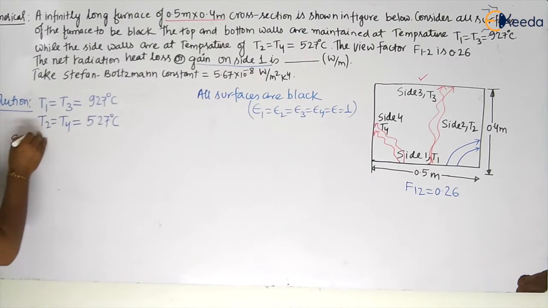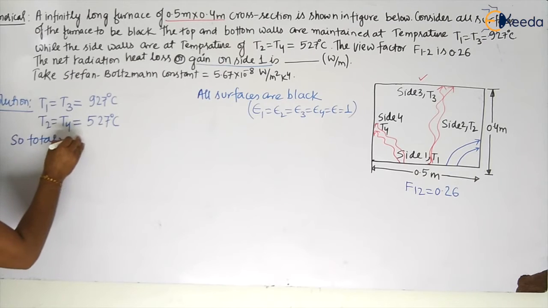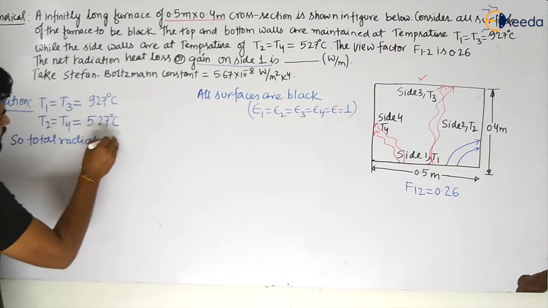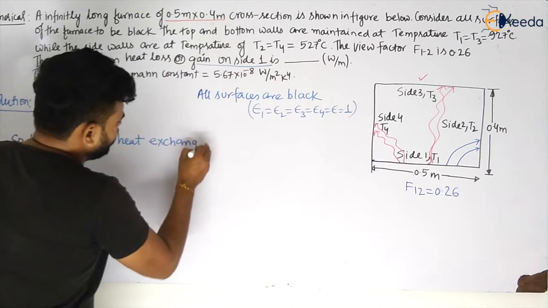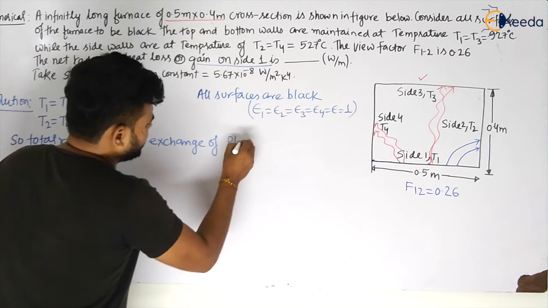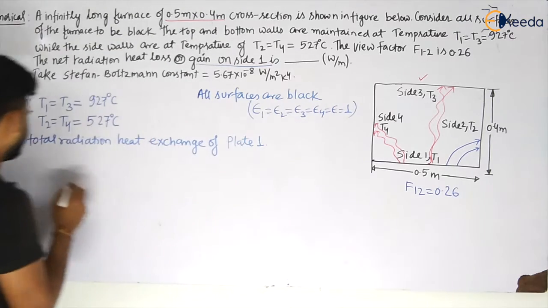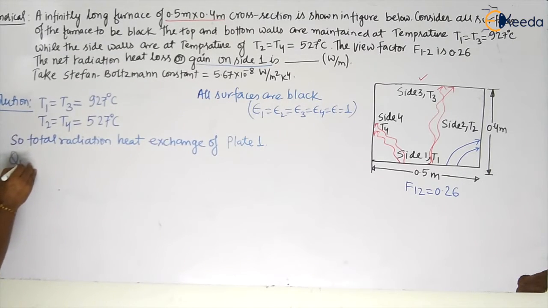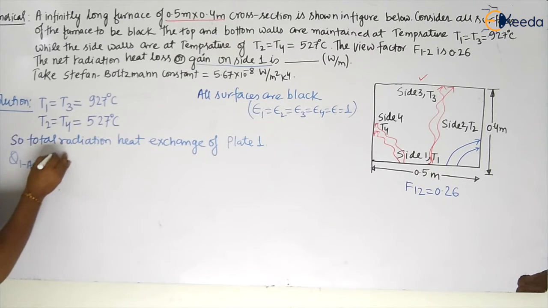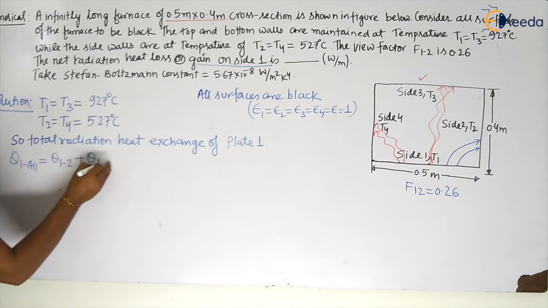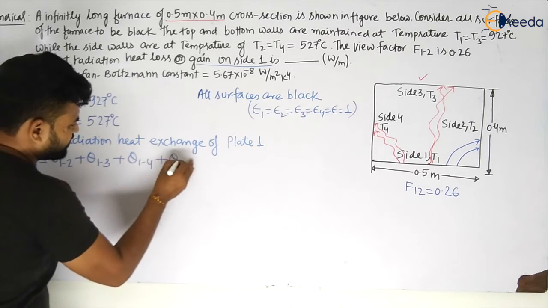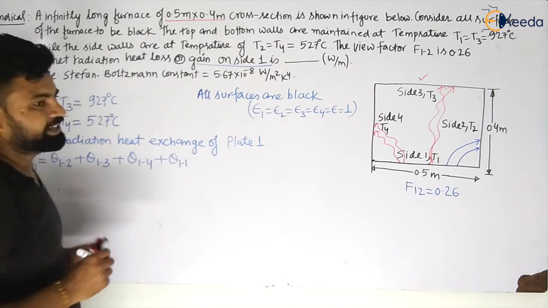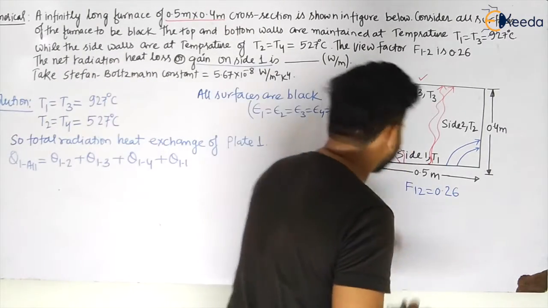So the total radiation heat exchange of plate 1 is given by Q total of 1 with all, my dear students. This will be given by Q, that is heat exchange of 1 with 2, plus heat exchange of 1 with 3, plus heat exchange of 1 with 4, and plus heat exchange of 1 with 1, my dear students. So let us see.